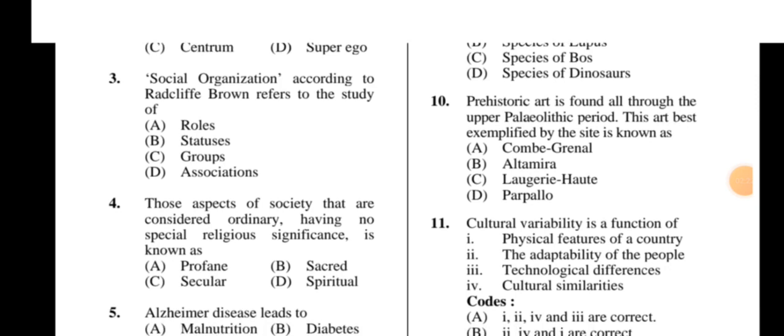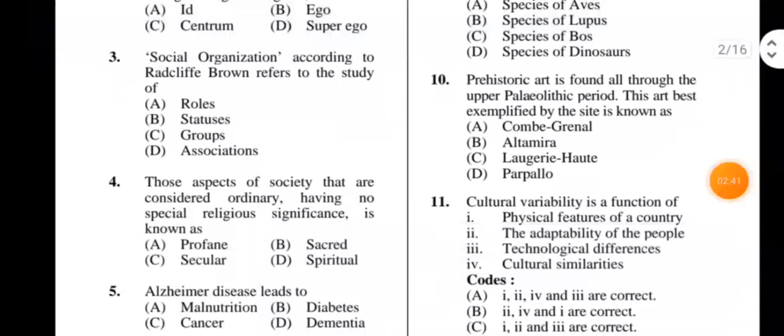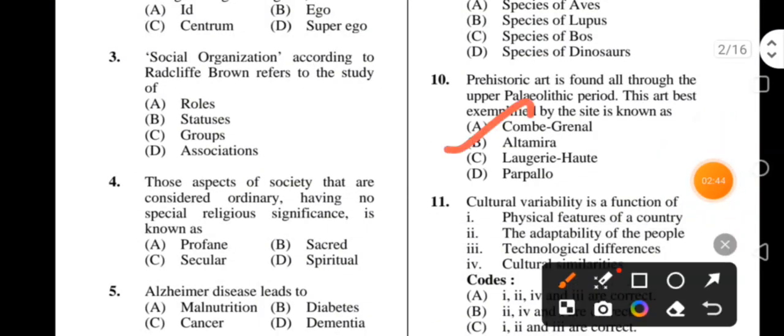Next, prehistoric art is found all through the Upper Paleolithic period. This art, best exemplified by the site, is known as Combarelles, Altamira, Lascaux, Parpalló. So, Altamira is the right option. B is the correct option. Okay.